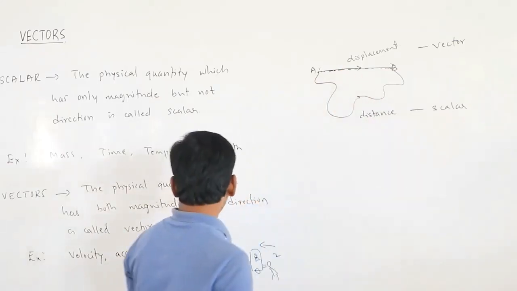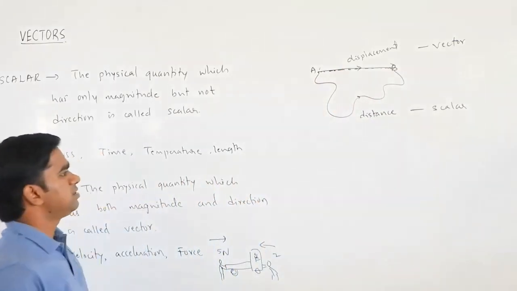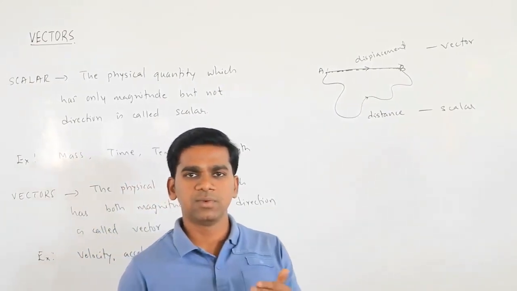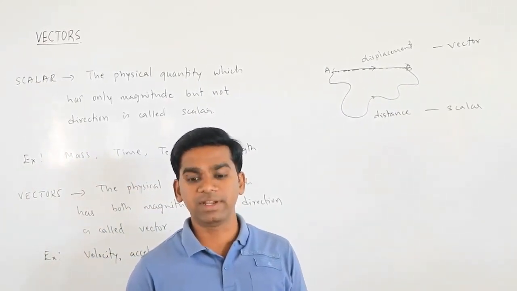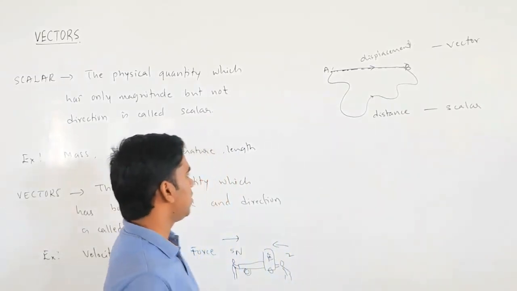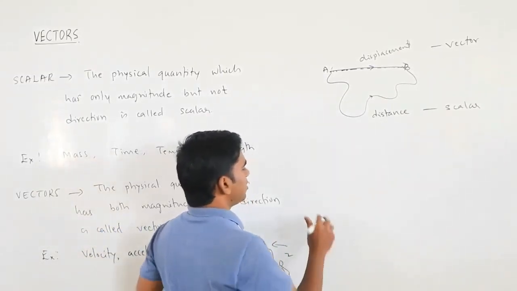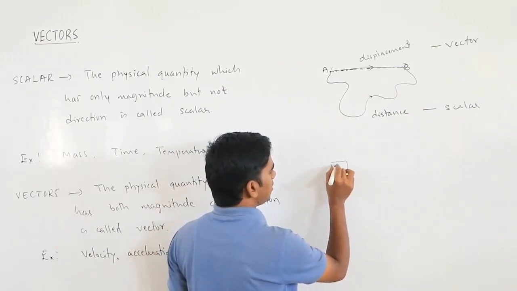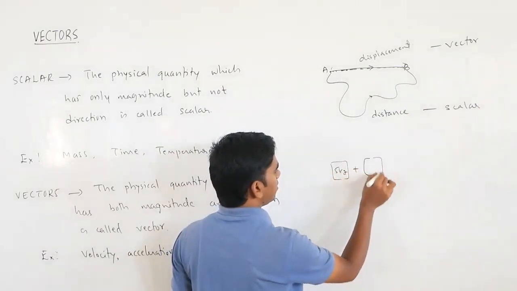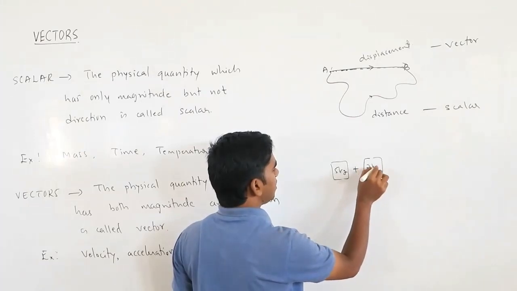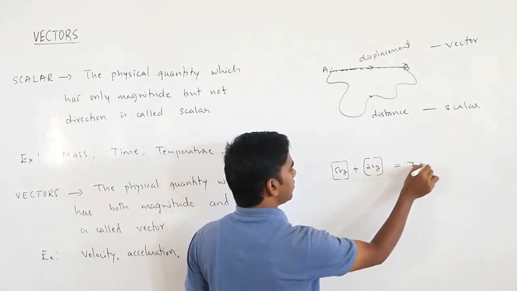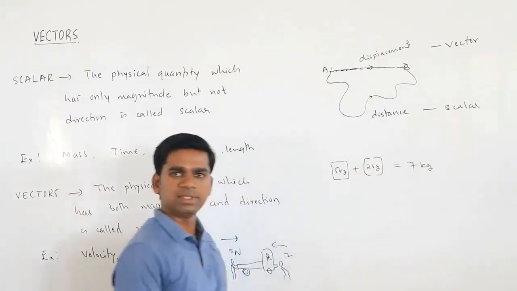Now, in this chapter, what is required for us? Vectors are required for us, so we have to concentrate on vectors. Why do we have to concentrate on vectors? I will tell you. Suppose you have 5 kg of rice here and 2 kg of rice here. Total what you will get? You will get 7 kg of rice.